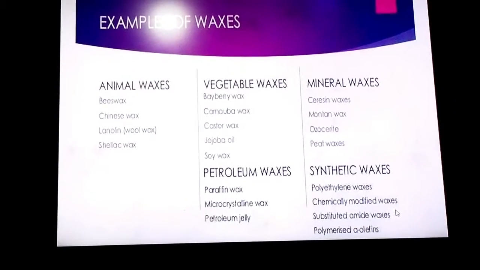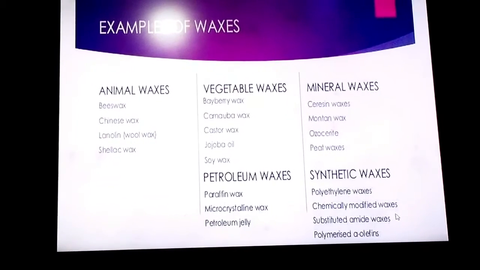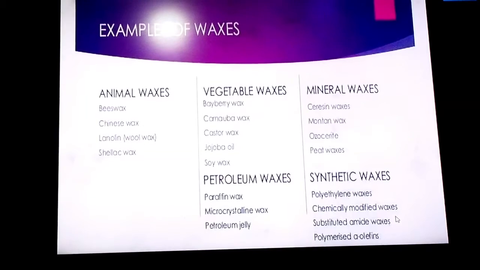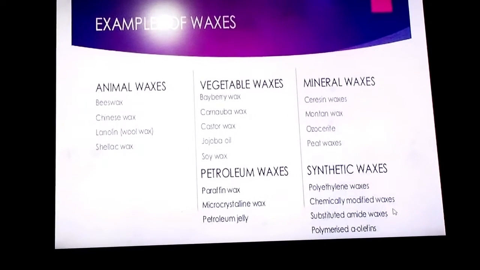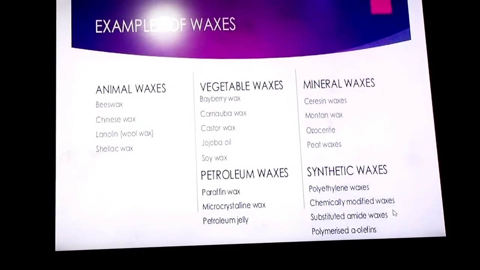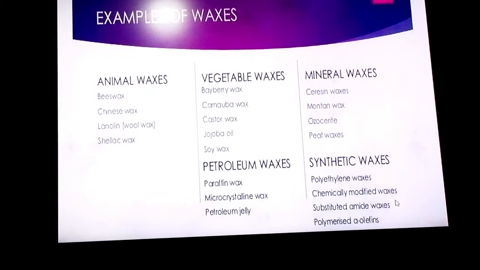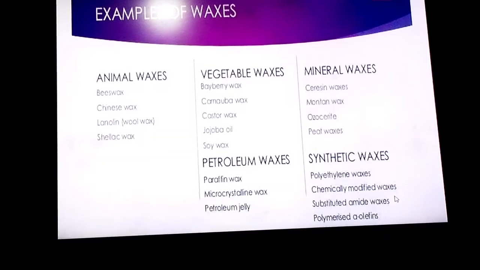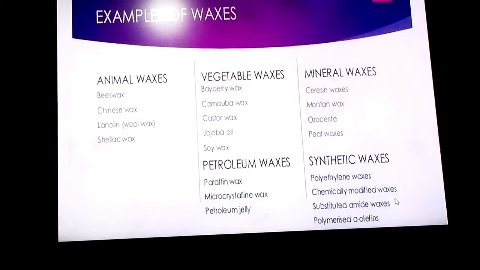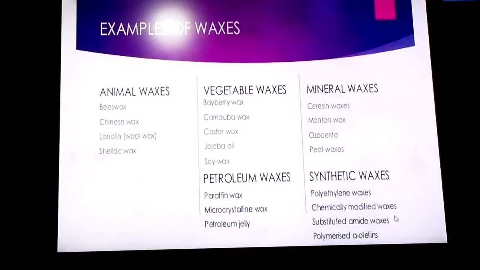Some examples are given below in three categories: animal waxes, vegetable waxes and mineral waxes are the main categories. Animal waxes like beeswax, shellac wax, and in vegetable waxes like soy wax and jojoba oil, and mineral waxes like peat waxes and petroleum waxes, where paraffin wax is a common example. Petroleum wax is also a common example. Synthetic waxes include polythene, like in our daily use, polymerized olefins.